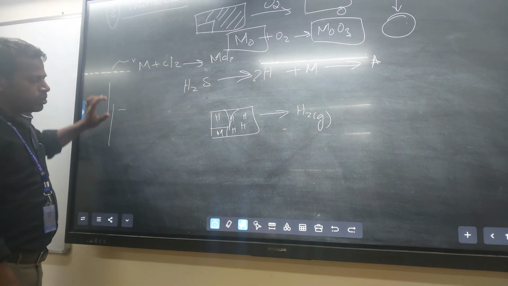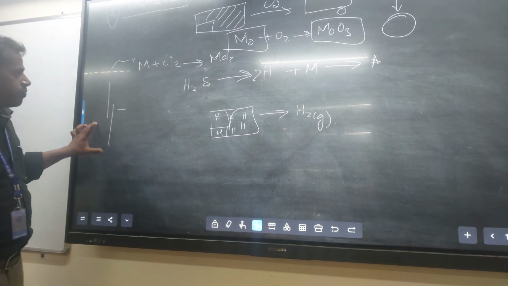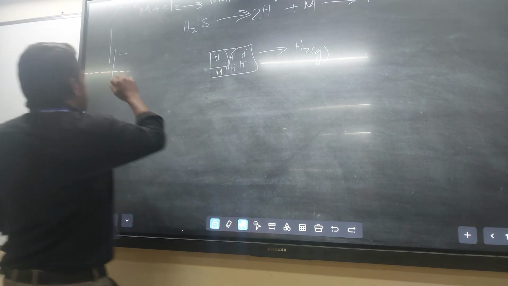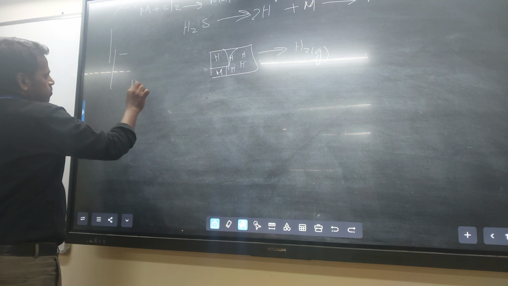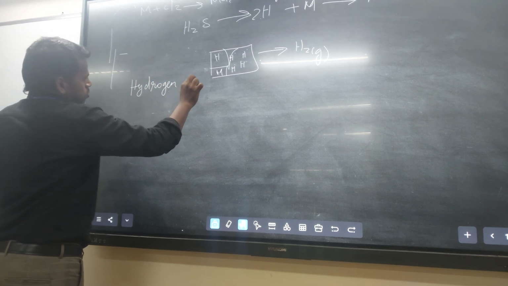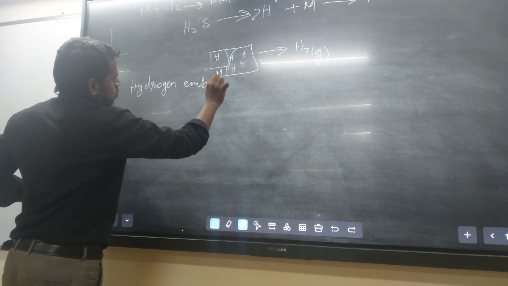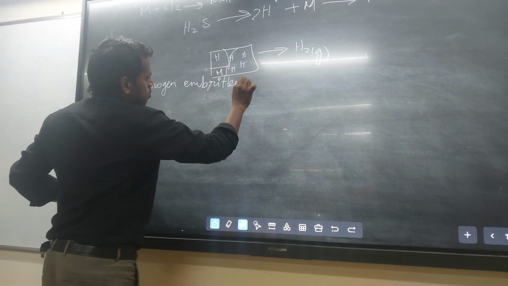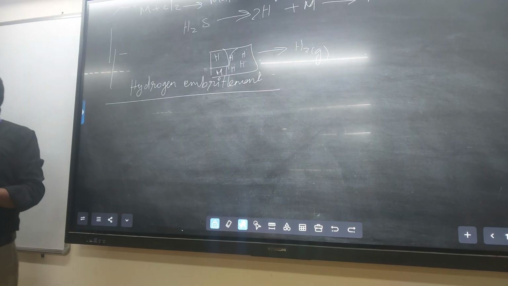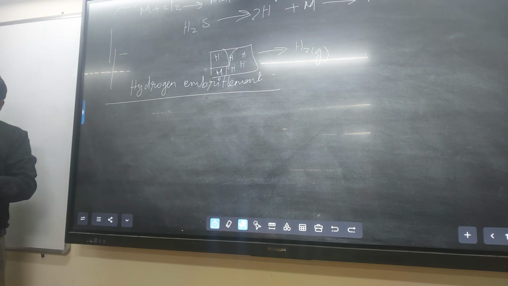Similarly, there is bed corrosion. They may ask the question, what is hydrogen embrittlement? Hydrogen embrittlement means the metal surface breaks in the presence of H2 gas.